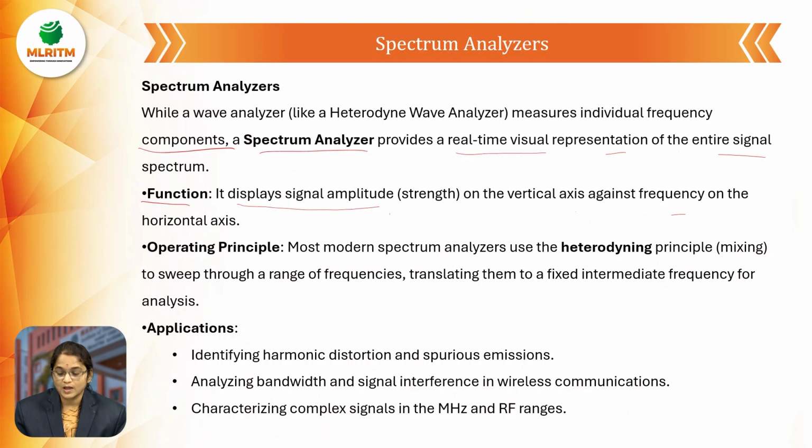In the CRO, how do we take the signal? On one axis we take the amplitude and on the other we take the time. That is the difference between the CRO and the spectrum analyzer. Both are used to display signals, but the CRO displays time versus amplitude, while in the spectrum analyzer we take amplitude versus frequency.